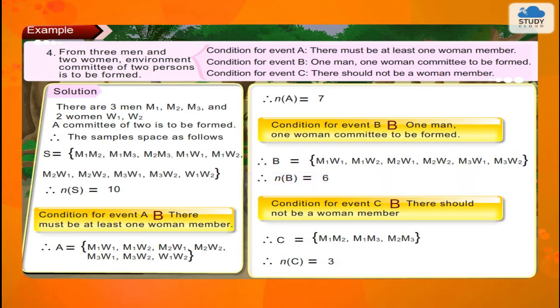Condition for event C: there should not be a woman member. Therefore, C = {M1M2, M1M3, M2M3}. Therefore, n(C) = 3.